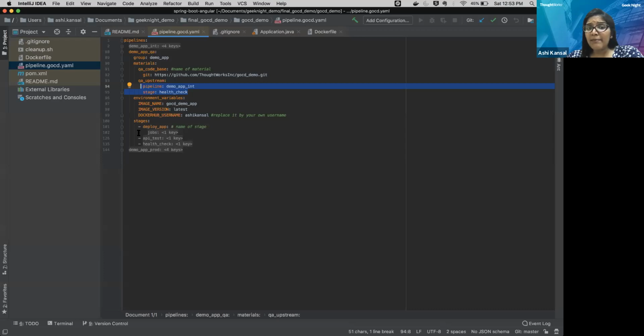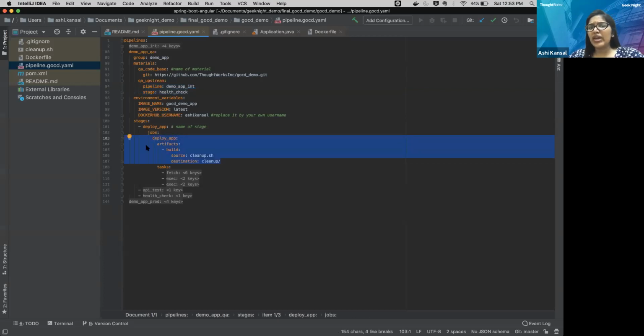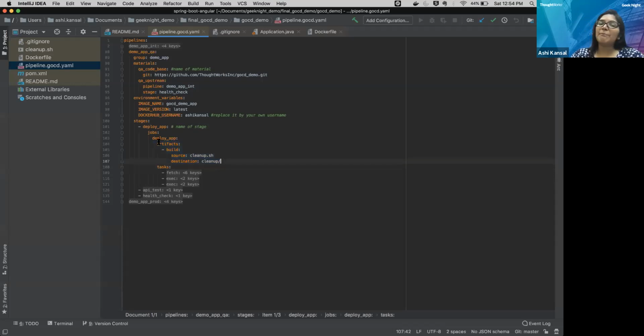in the deploy app, I am having the jobs. Inside the jobs, I am having some artifact. So here I am publishing a cleanup script which we have used in an earlier pipeline also, as an artifact, so that in my future pipelines I don't have to clone the whole repo. I just need to fetch this artifact. So this is just an example of how you can publish your artifacts.